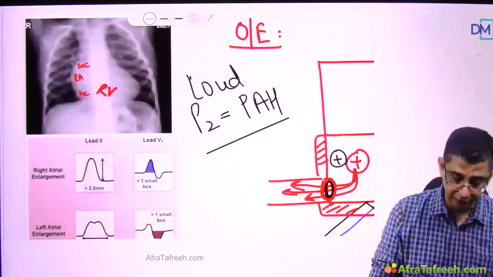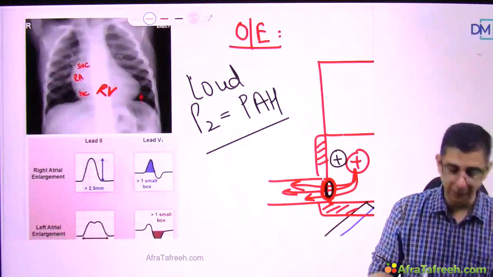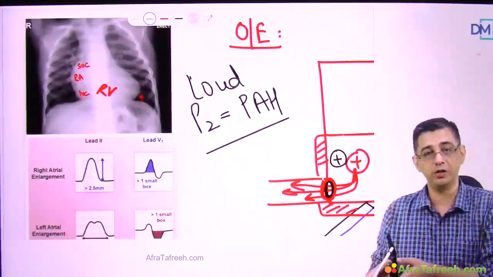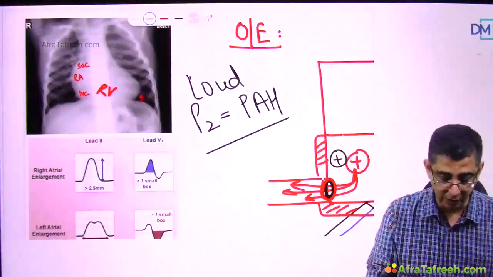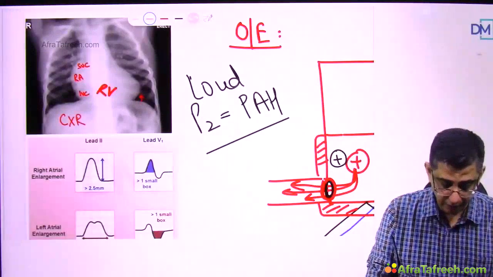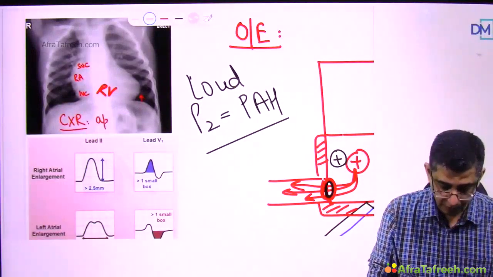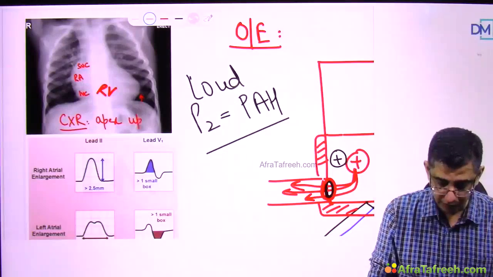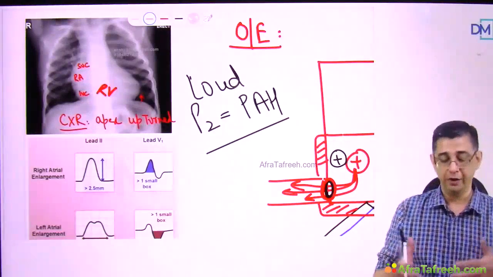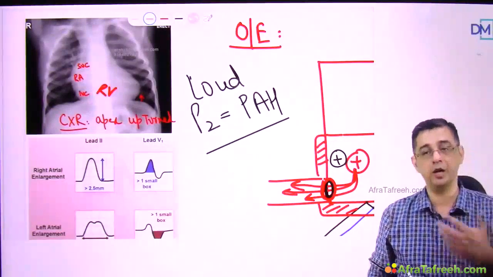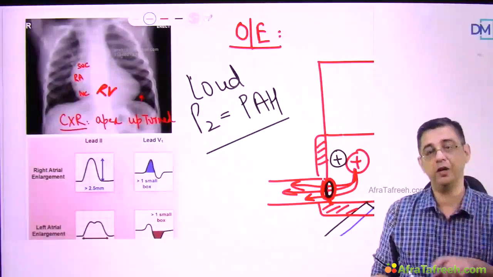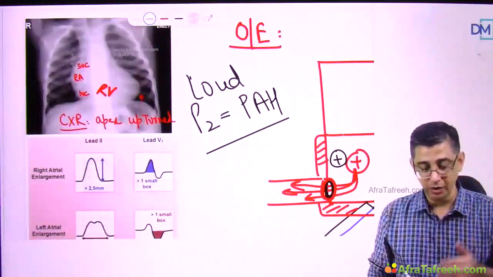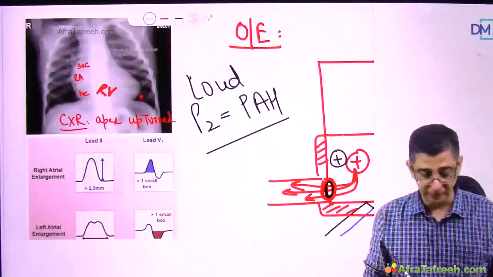So whenever the left side of the heart becomes bigger, then the apex is pushed laterally and downwards. And whenever the right side of the heart will be enlarged, then in the patient the apex is relatively upturned. So in the investigations of these patients, in the X-ray, there is an upturned right ventricular apex. If it is left-sided enlargement in any condition, then the apex is downwards and laterally.